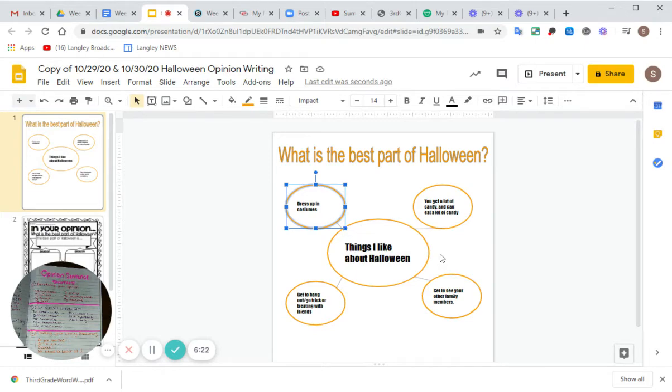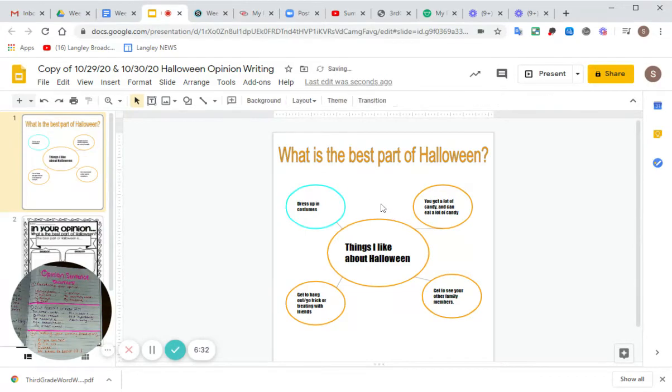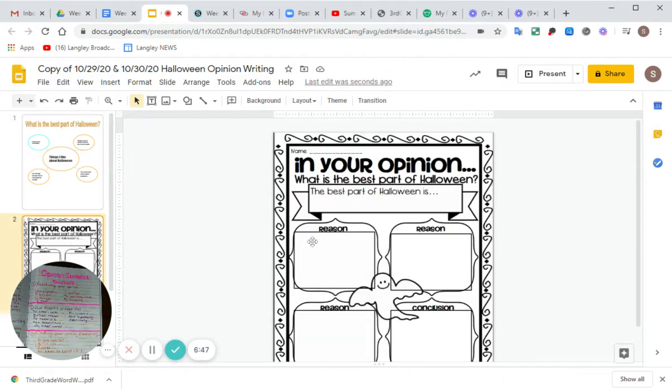Okay, well, I think I'm going to go ahead and choose this one. You get to dress up in costumes. Okay, so that's going to be the one that I choose. So I'm going to change that to just a different color here. Let's see. I'm going to change it to the blue. Okay, so that's the one that I want to use. Ooh, that's very bright. Kind of hurts my eyes. All right, so for me, for Miss Allen, what is the best part of Halloween? The best part of Halloween is that you get to dress up in costumes.